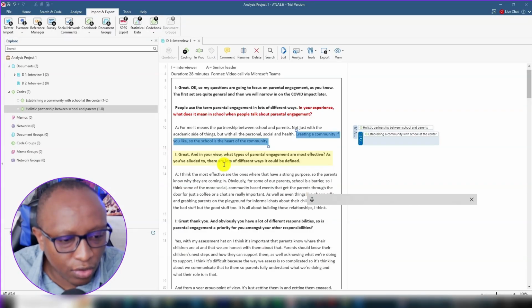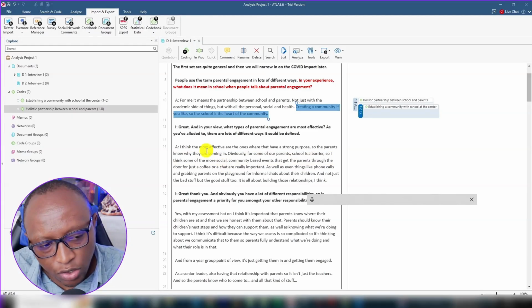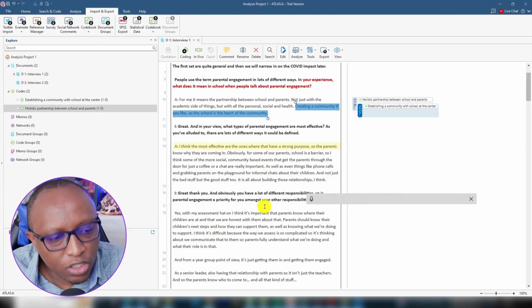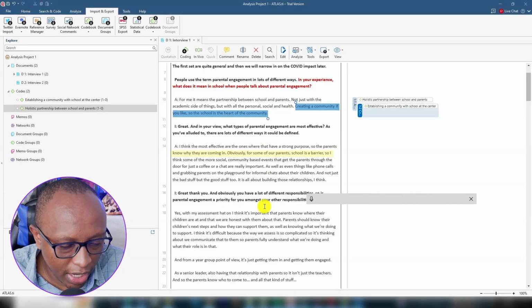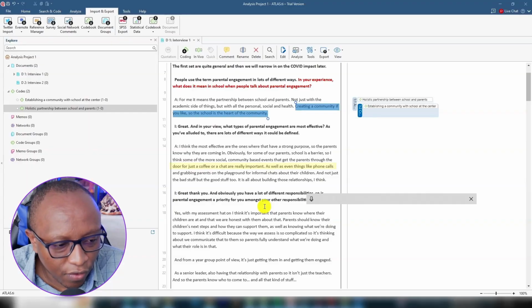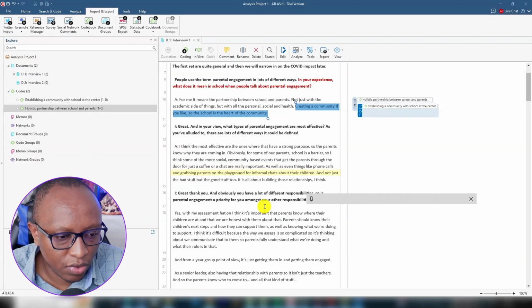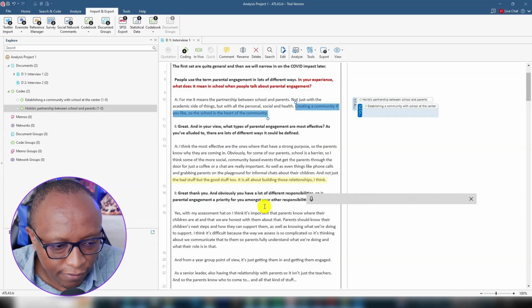As you've alluded to, there are a lot of different ways it could be defined, so I'm going to read the whole paragraph. I think the most effective are the ones that have a strong purpose, so the parents know why they are coming in. Obviously, for some of our parents, school is a barrier, so I think some of the more socio-community-based events that get the parents through the door for just a coffee or a chat are really important, as well as even things like phone calls and grabbing parents on the playground for informal chats about their children, and not just the bad stuff but the good stuff too. It's all about building those relationships, I think.